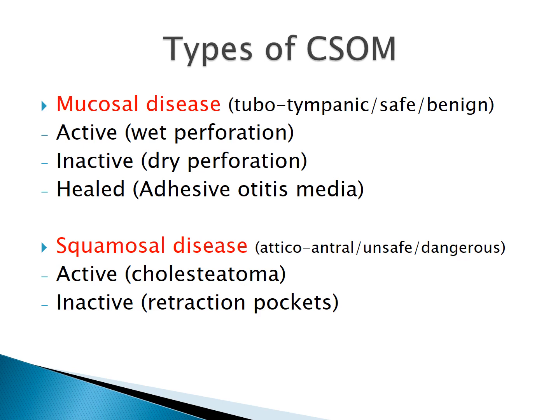Squamosal disease is also divided into two types, active and inactive. Active squamosal means that there is active infection, for example cholesteatoma. Inactive squamosal means that at present there is no active infection but the disease can progress to cholesteatoma. An example is a retraction pocket, in which the posterior superior quadrant of the tympanic membrane is retracted medially to form a retraction pocket. This is an example of inactive squamosal disease. So the classification of CSOM is mucosal disease or squamosal disease.